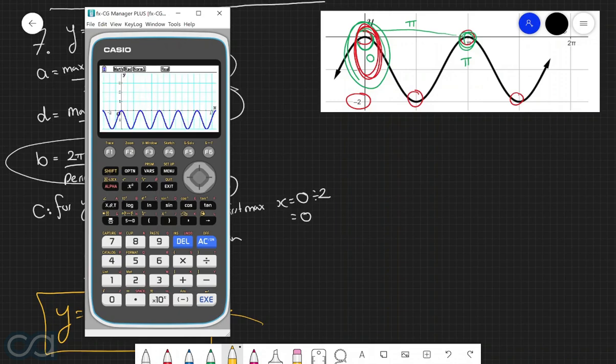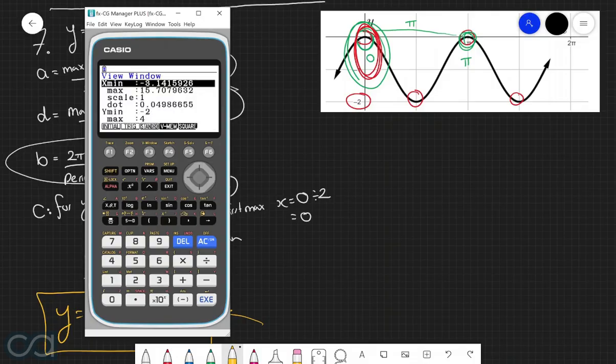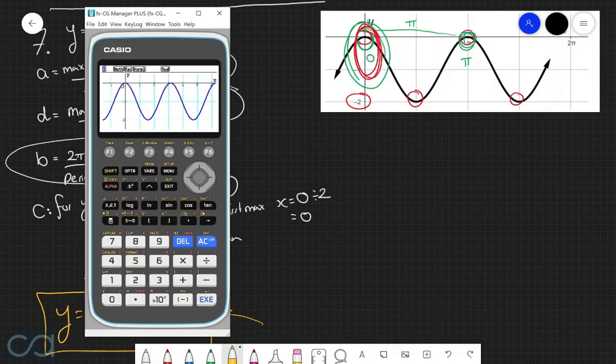Now let's also change up the viewing window to match that of the original graph. So x we can say is between negative pi over 2 and 2 pi. And the minimum y value we're going to set at negative 2.5, and then the maximum y value as 0.5. And so what we want to do from here is make sure that the positions of the maximum points and the minimum points match up with that of the original graph.